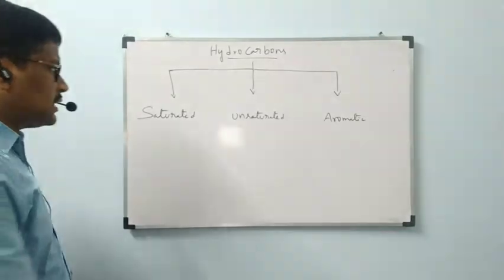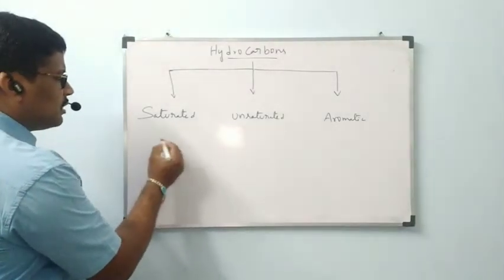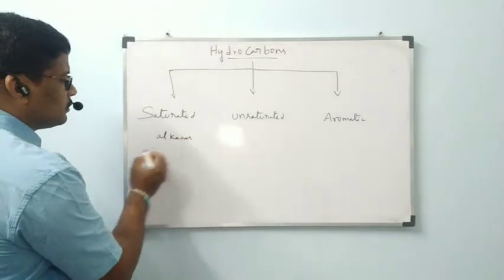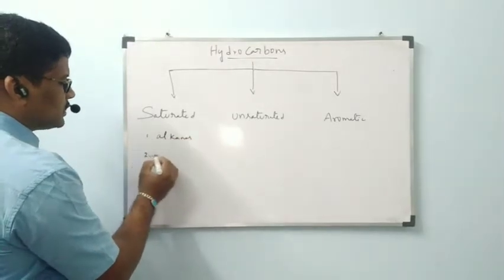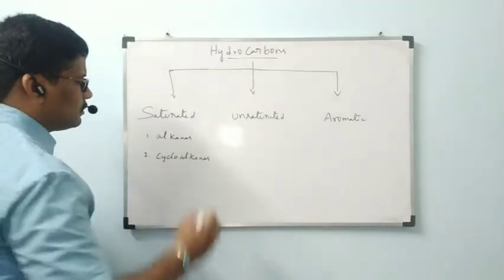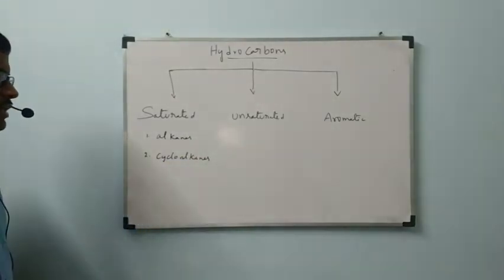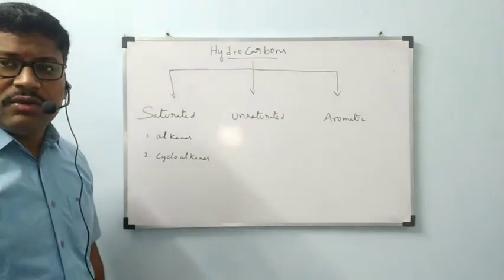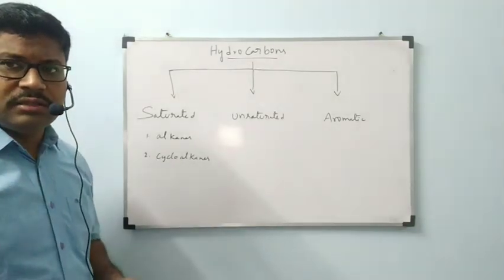Saturated hydrocarbons are alkanes and cycloalkanes. We know already alkanes.